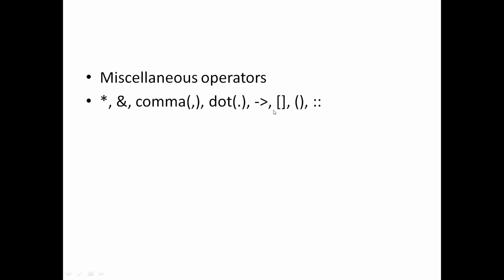And there are a lot of other operators which we will discuss while encountering the operators in the actual usages. This is an asterisk operator. It's used for the purpose of multiplication. We have seen it under arithmetic. It is also useful as a pointer. Similarly, ampersand, comma operator, dot operator, arrow operator, square bracket, brackets, scope resolution operator. These are all various operators that will be used in our programs.